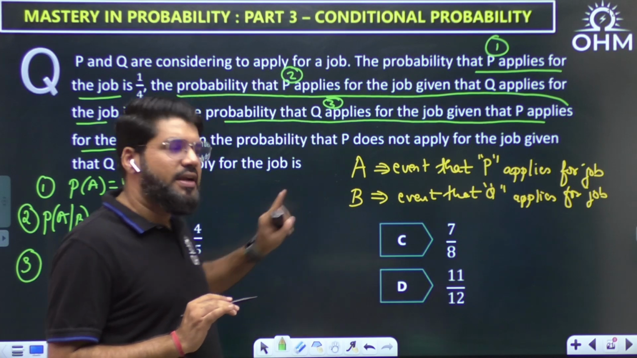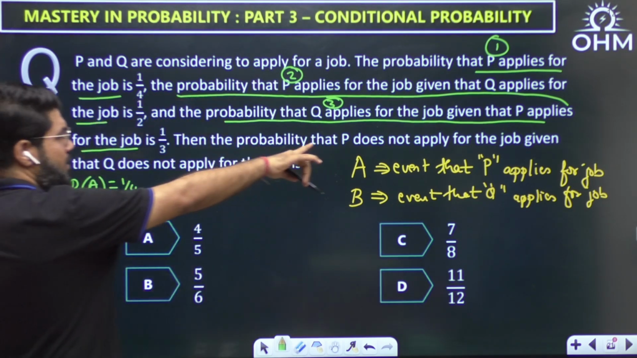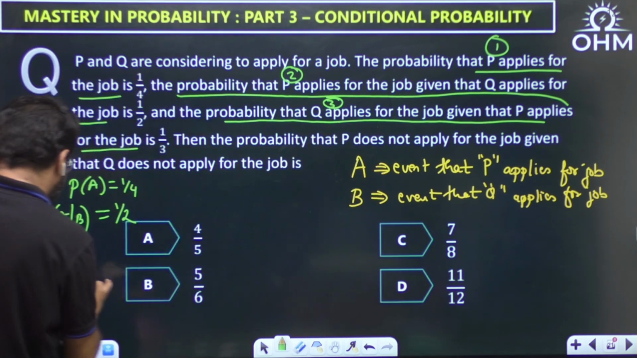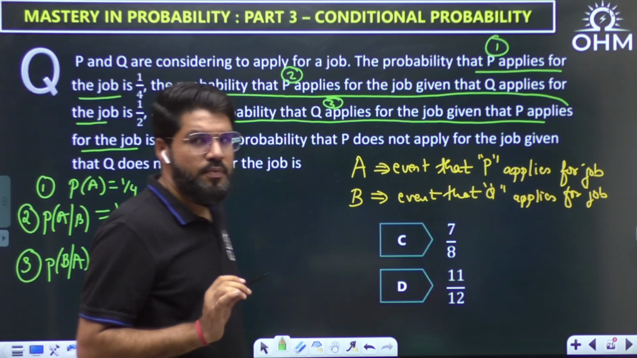Probability Q applies is event B. So you are given the probability of B given that P applies, given that A, and this is how much? 1 by 3. These are the three data given.